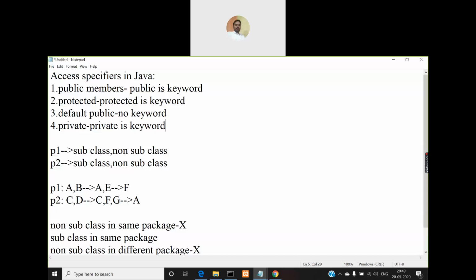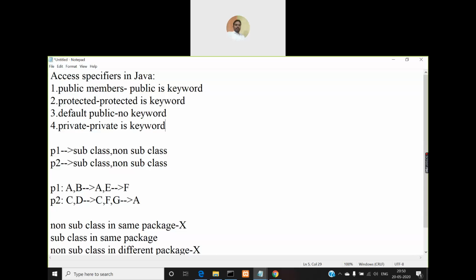Even the classes that we defined are default public classes because we didn't use any keyword before the keyword class, right? So all the members that we created so far in all the classes, including the classes themselves, are all default public because there is no keyword for default public. If you don't use any keyword for a class or a method or a variable, then automatically that will be considered as default public. So that's why we didn't come across any problem.